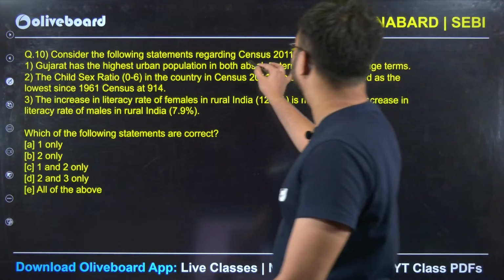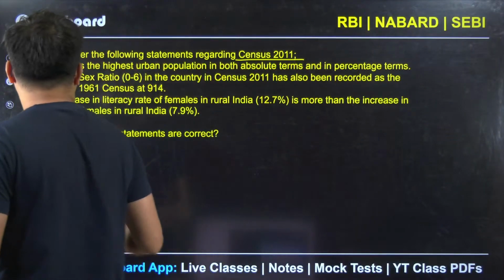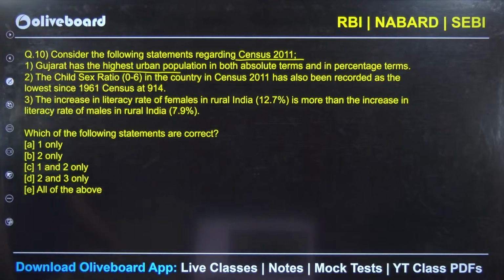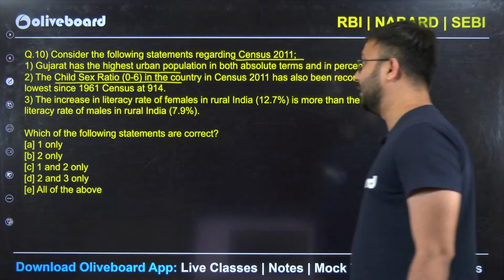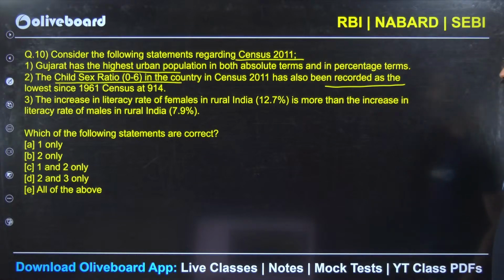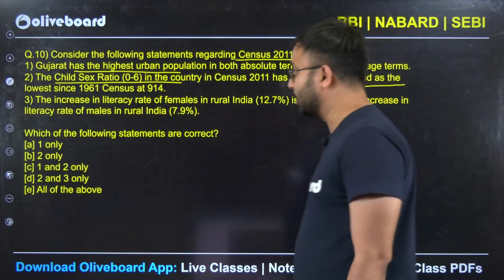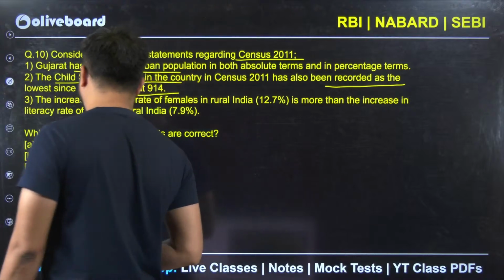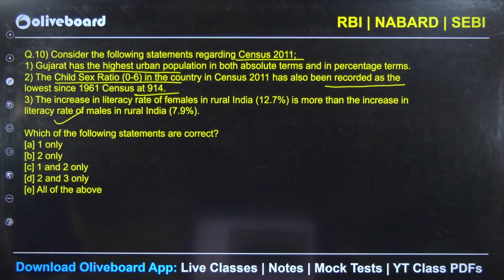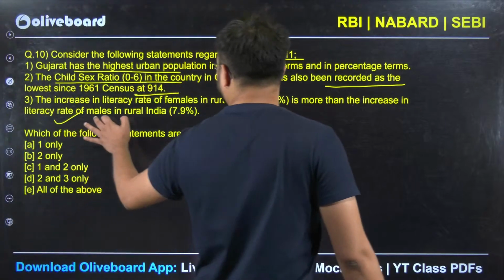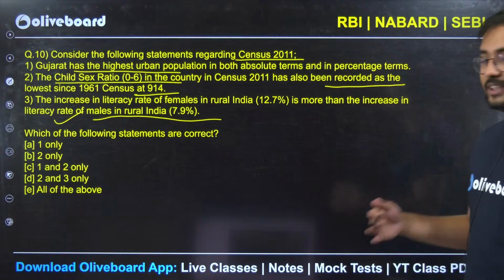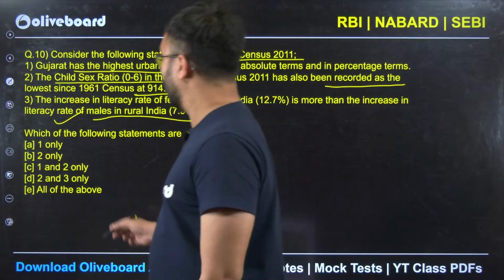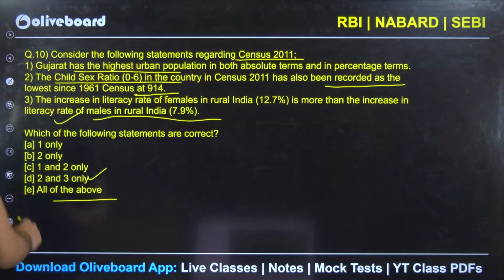Consider the following statements regarding census 2011. Gujarat has the highest urban population in absolute terms as well as percentage terms. Child sex ratio 0 to 6 in the country in census 2011 has been recorded as the lowest since the 1961 census, at 914. And the increase in literacy rate of females in rural India is 12.7%, more than the increase in literacy rate of males in rural India, that is 7.9%. Which of the following statements are correct? 1 only, 2 only, 1 and 2 only, 2 and 3 only, and all of the above.